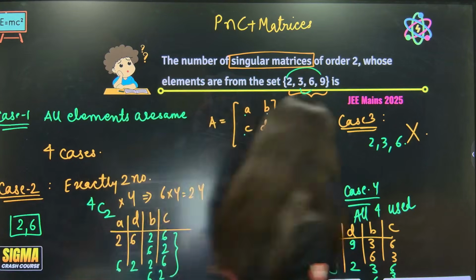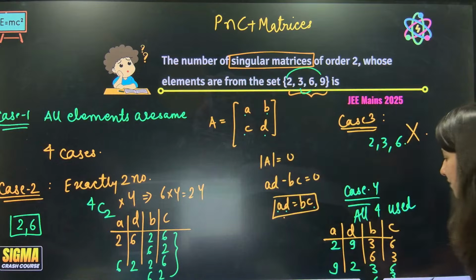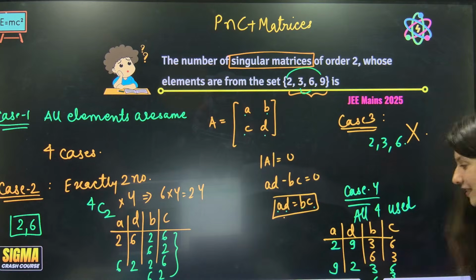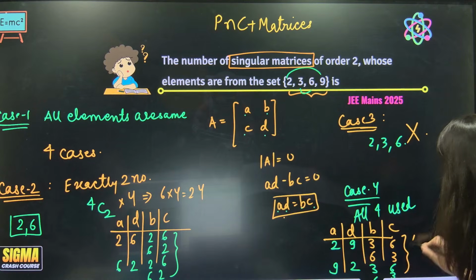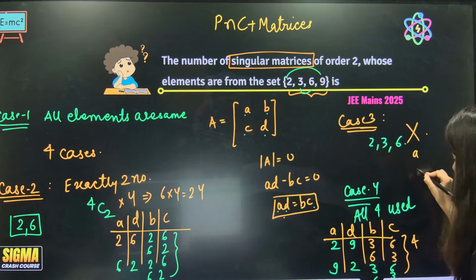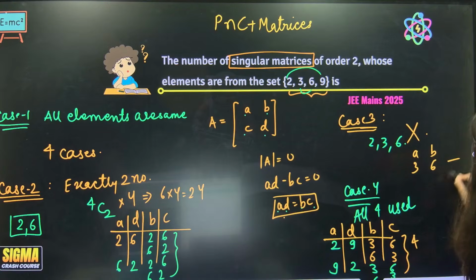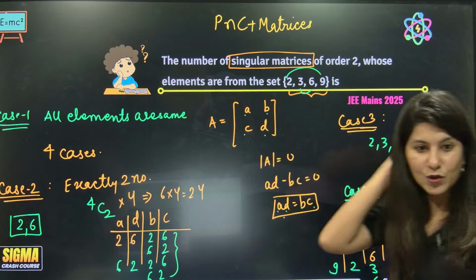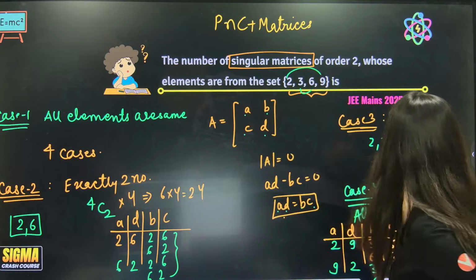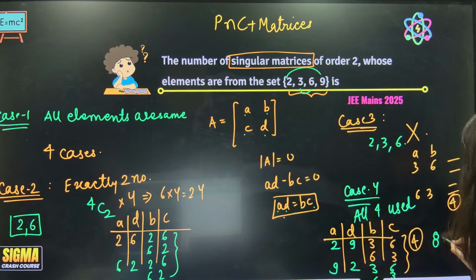Now, same thing can be done. How many cases, by the way? Now, if A and D could be 3, 6 and 6, 6. So, I think this is 4 cases. Now, 4 more cases will be there in which A will be 3 and B will be 6. So, again 2 cases and 6, 3 again 2 cases. So, total 4 cases. 4 plus 4. Case 4 is having 8 cases, my dear students.